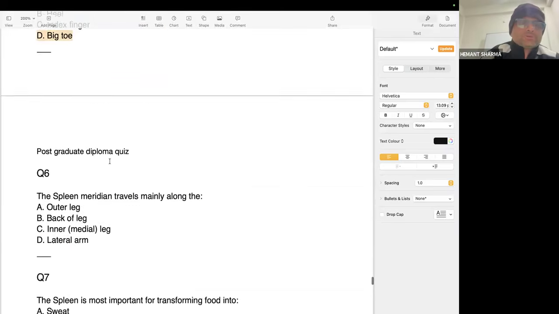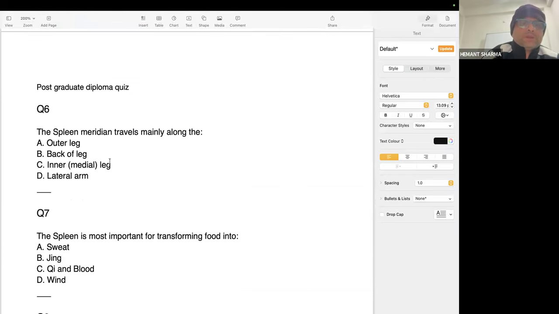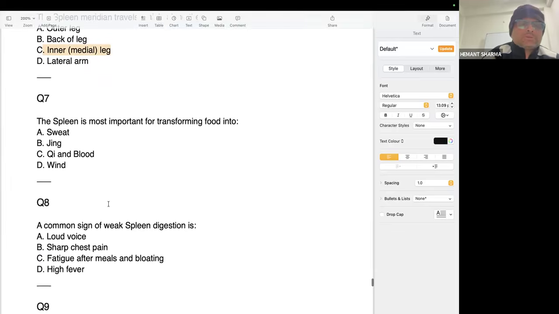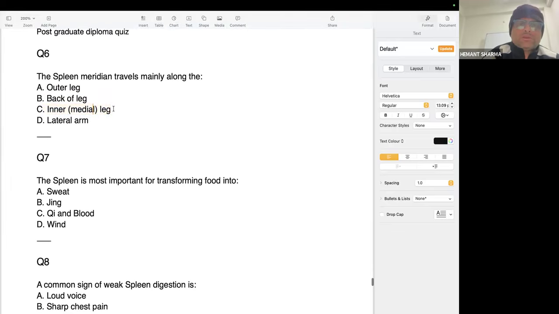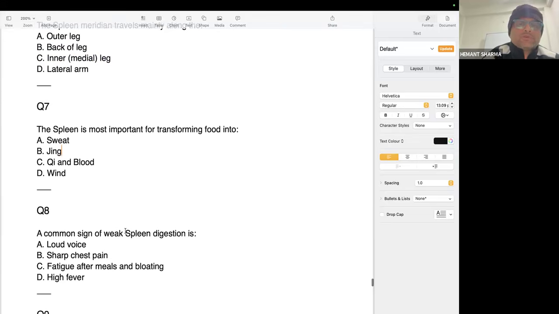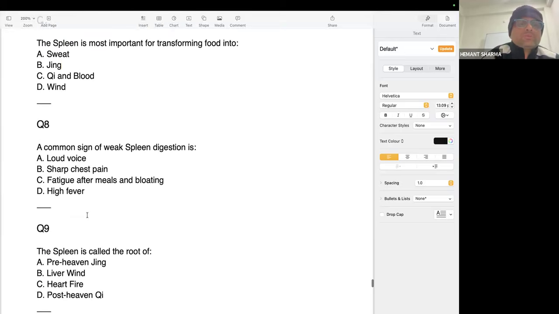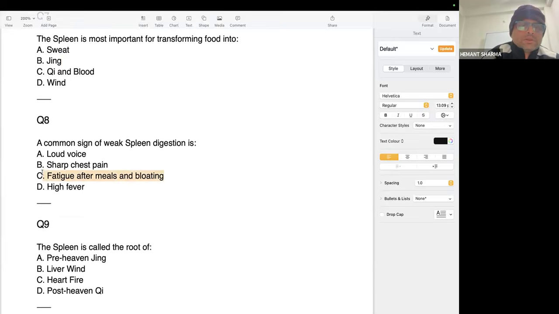Question number 6, spleen meridian travels mainly along the inner medial leg. Okay, this is over. Now we are coming to question number 7. Spleen is most important for transforming food into Chi and blood. Question number 8, a common sign of weak spleen digestion is fatigue after meals and bloating. If the spleen is weak, then the person will feel fatigue after the meal and feel bloating.